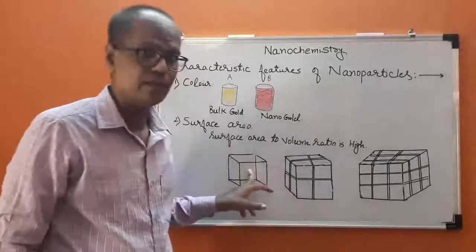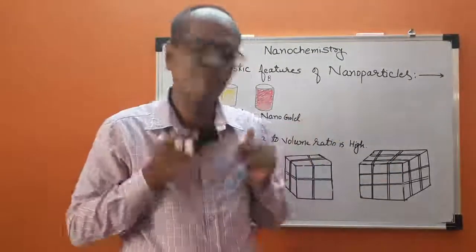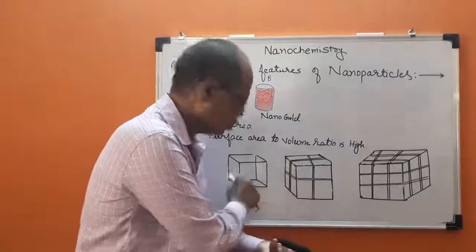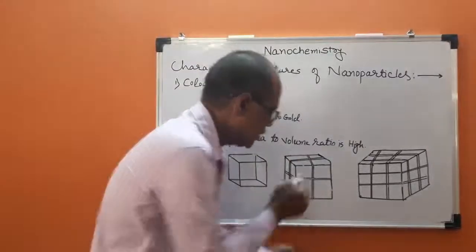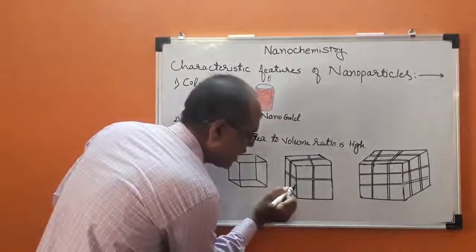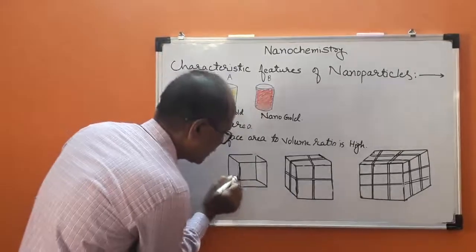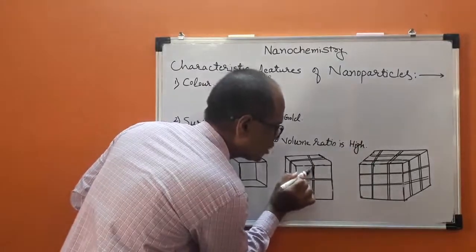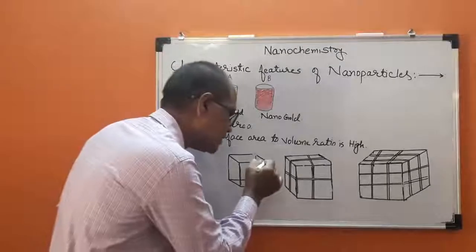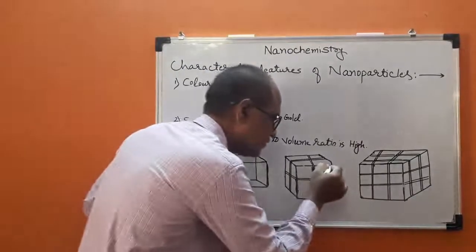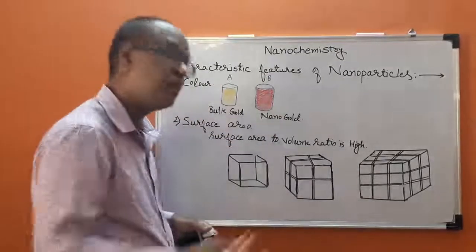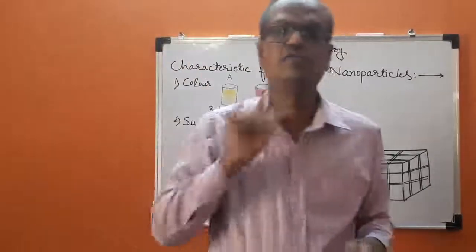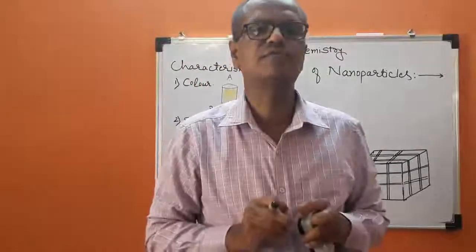But if the same bulk material is divided into smaller pieces, into nanomaterialized substances, then what happens is that the surface area which was available for the chemical reaction last time remains, but new surface area gets created. This new surface area is now available as an active site for the chemical reaction.